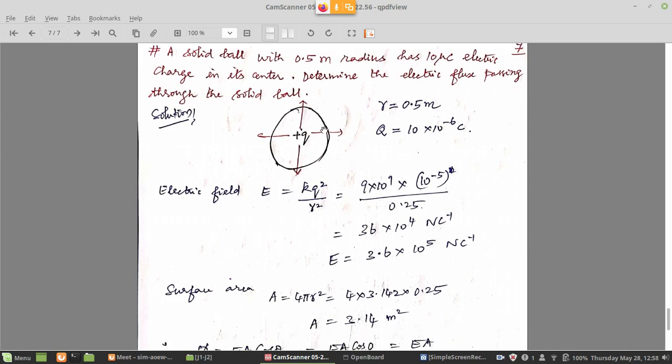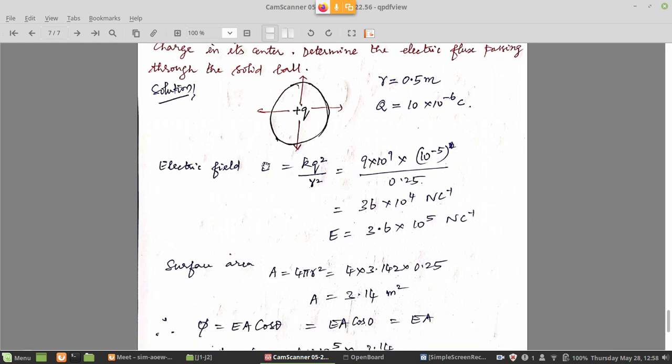The electric field one can easily calculate is equal to kq by r square. Oh sorry, I wrote kq square, but it's not kq square, it's kq only. I wrote q square first and then cancelled it, so you have to correct the formula.